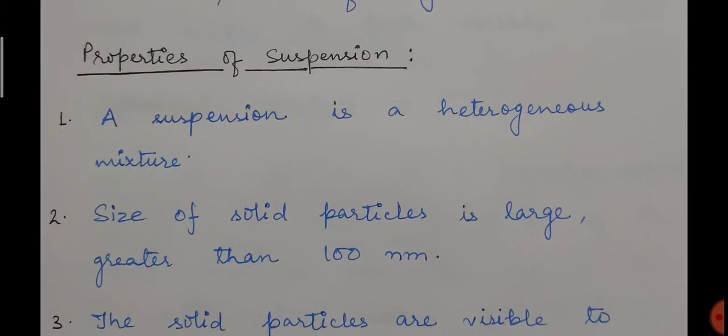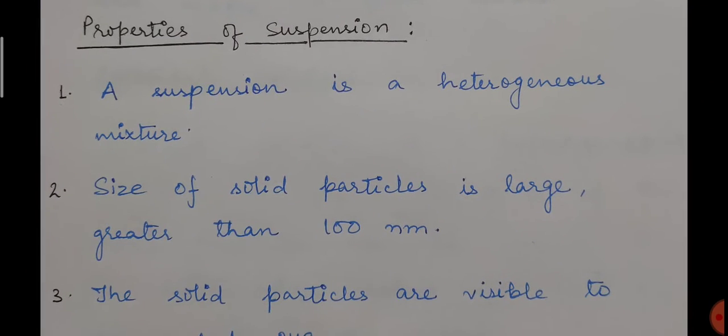The other important point is properties of suspension. So the first property is that a suspension is a heterogeneous mixture, which is a very important point. Second one is that the size of solid particles is large, greater than 100 nanometer. Like we already discussed in case of solution, the relation between nanometer and meter, that 1 nanometer is equal to 10 to the power minus 9 meter.